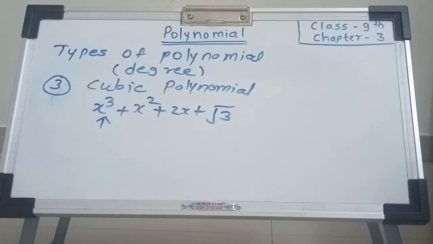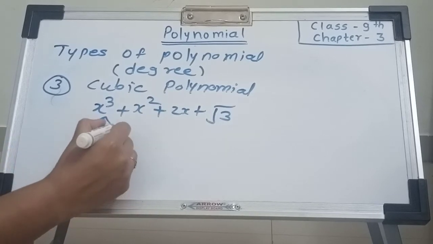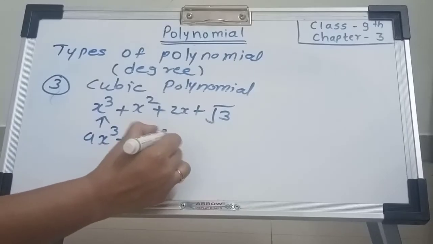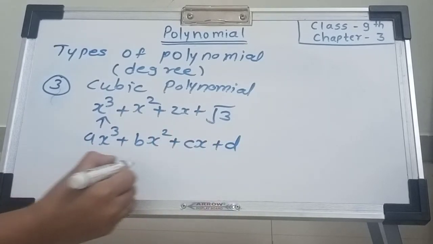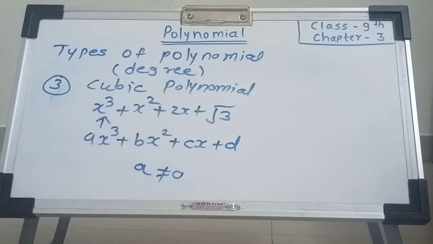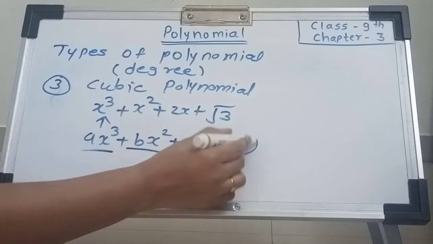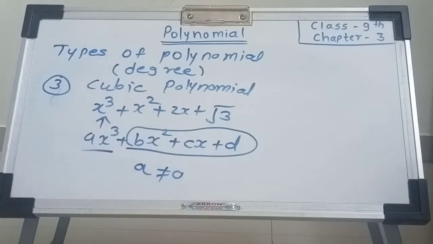The standard form of the cubic polynomial is ax cube plus bx square plus cx plus d. Here also a is not equal to 0. When a is 0, then this becomes a quadratic polynomial, having degree 2, because x has degree 2. We are teaching the cubic polynomial, hence a is not equal to 0.